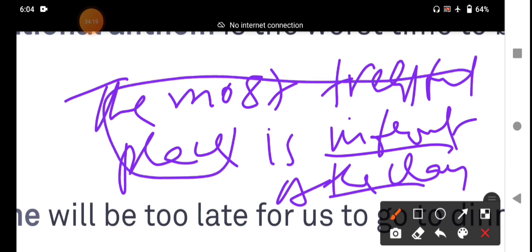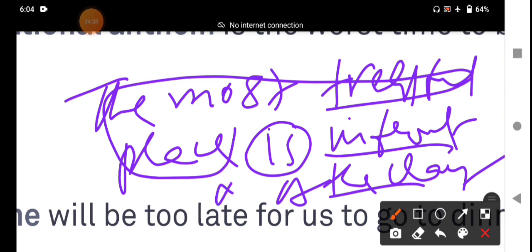This is the subject of the sentence. It is a linking verb. The most stressful place is in front of the class. It functions as a complement of the sentence. This prepositional phrase functions as a noun phrase. This is the more important point.